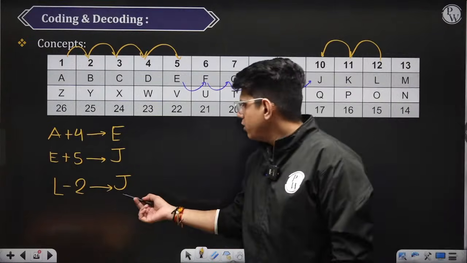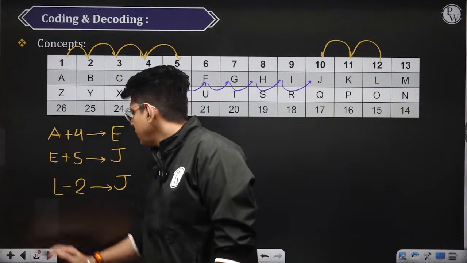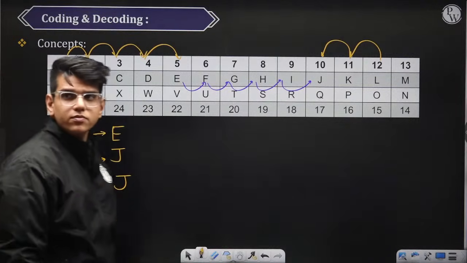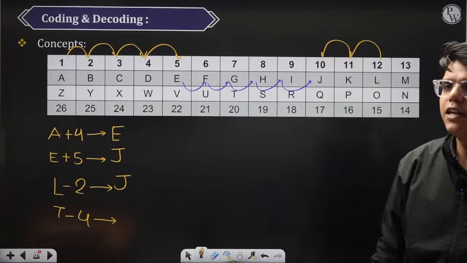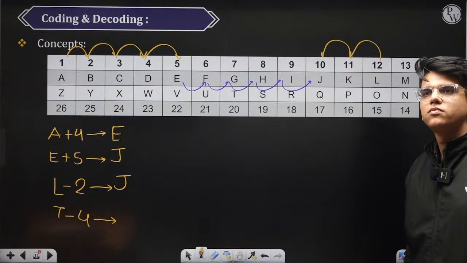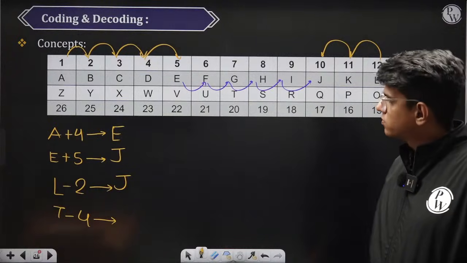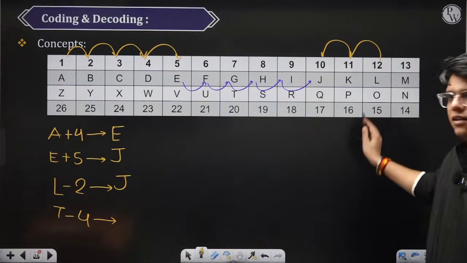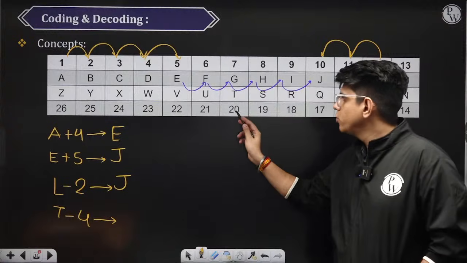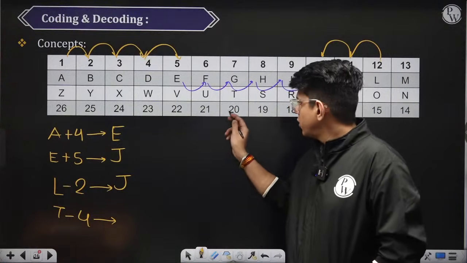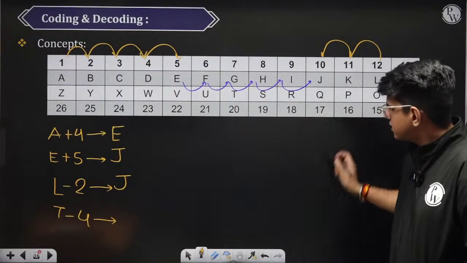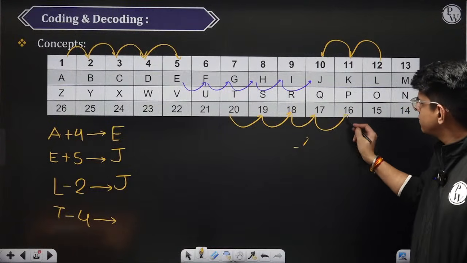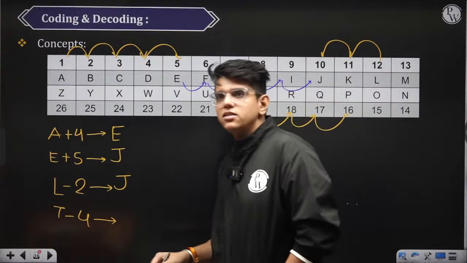Tell me, suppose I am writing T minus 4. What is the value of T minus 4? We have T minus 4. 20 minus 4 is 16. We have to move backwards. Don't make this mistake. This is not backwards. 20, 19, 18, 17 and 16. Backwards is this side. Minus 1, minus 2, minus 3 and minus 4. So what is the value of T minus 4?